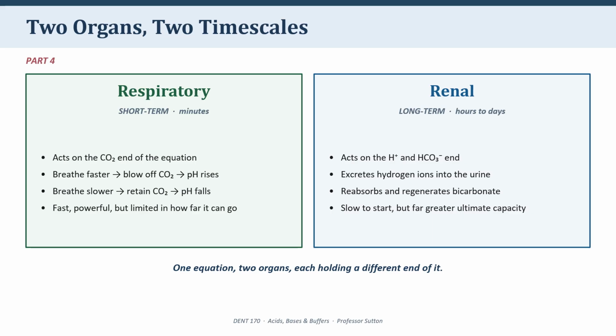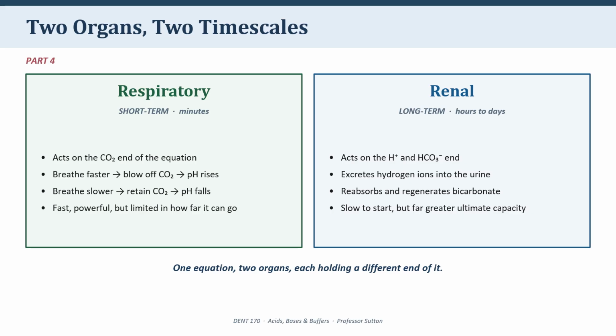On the right, the hydrogen ion and bicarbonate end belongs to your kidneys. When the blood is too acidic, the kidney excretes hydrogen ions into the urine and simultaneously reabsorbs and regenerates bicarbonate, restocking the reserve. This is slow, hours to days, but its ultimate capacity is much greater than the respiratory route because the kidney can go on doing it indefinitely. So respiratory, short-term, fast, limited. Renal, long-term, slow, powerful.